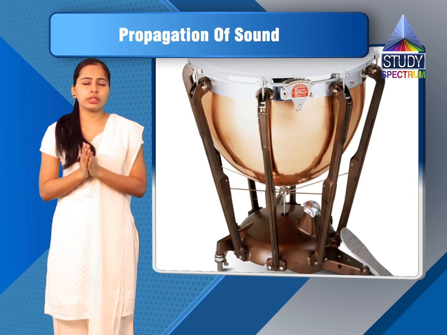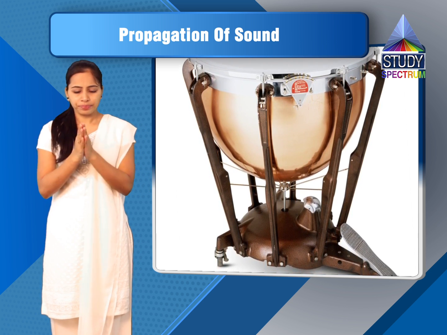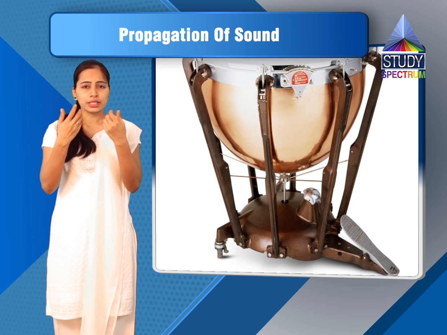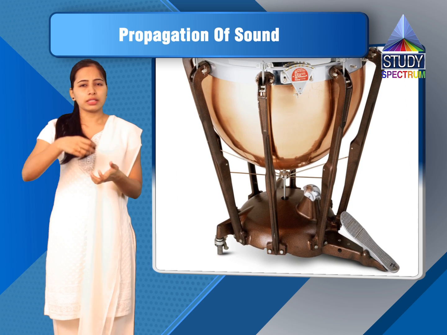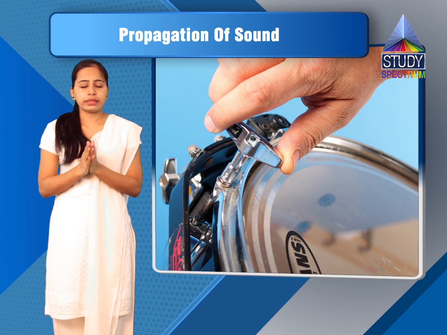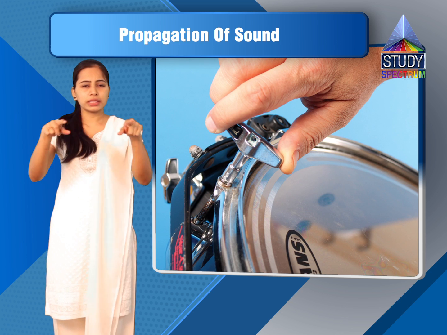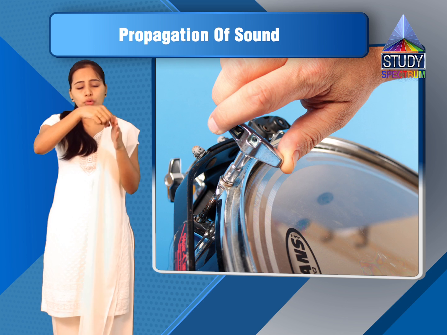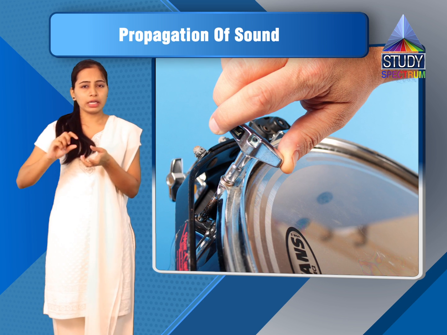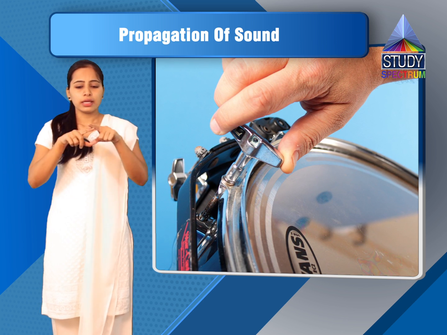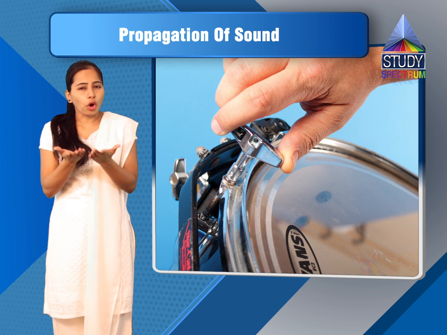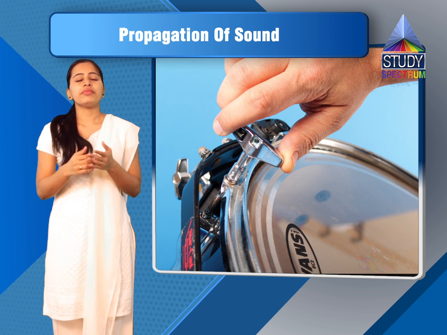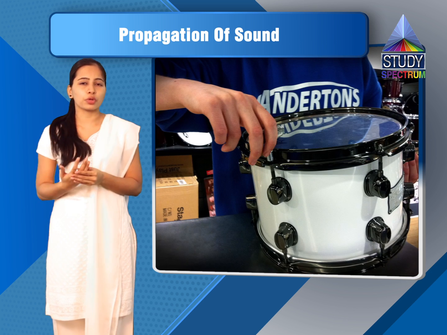Now I will explain the answer. Firstly, it is a percussion instrument. That means sound is produced by striking the membrane. Then the membrane on the tabla is tied very tightly and the tabla has keys around it, so that by tightening or loosening them the membrane can be tightened or loosened. So when we strike the tabla membrane, we hear the sound, meaning sound is produced.